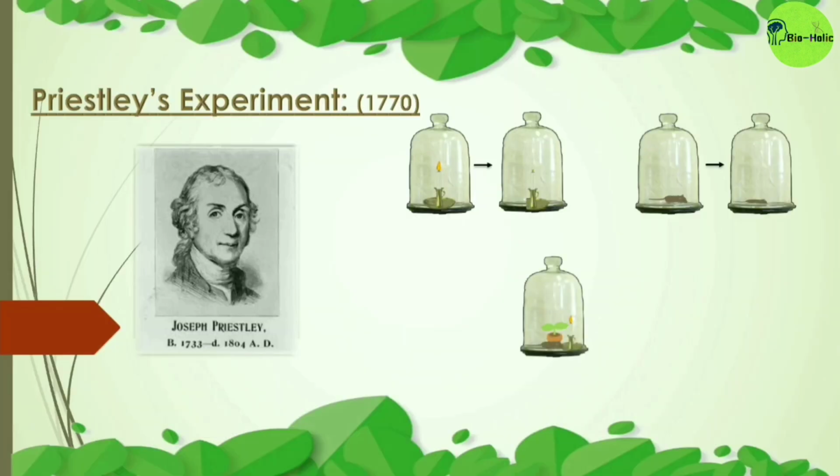Now he took a big bell jar where he put the lighted candle, a live mouse, and a mint plant. He put all of these inside the bell jar. And he found that neither was the candle extinguished nor did the mouse die. Why did this happen?